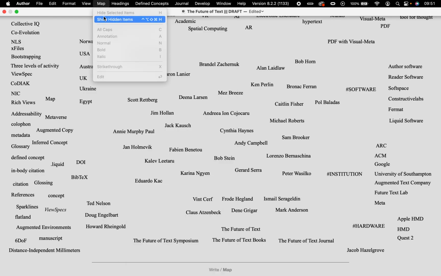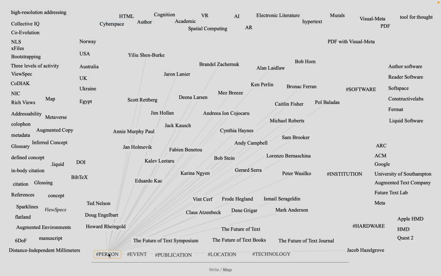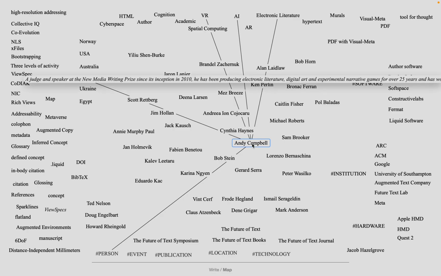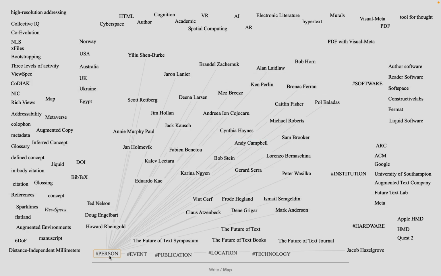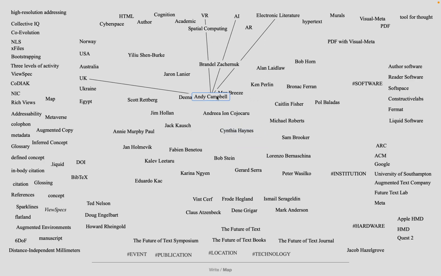We have hidden items, the hashtag. So see, this one is a bit useless because it's people, most people, unless there's a technical thing you have to deal with, are connected to that. Then the event, just that event, publications, locations, up here. You see this one actually fits, so I left it, and I left this one too. So what I'm hoping to do is, let's hide this one again. What I'm hoping to do is get more connections to things at the top.